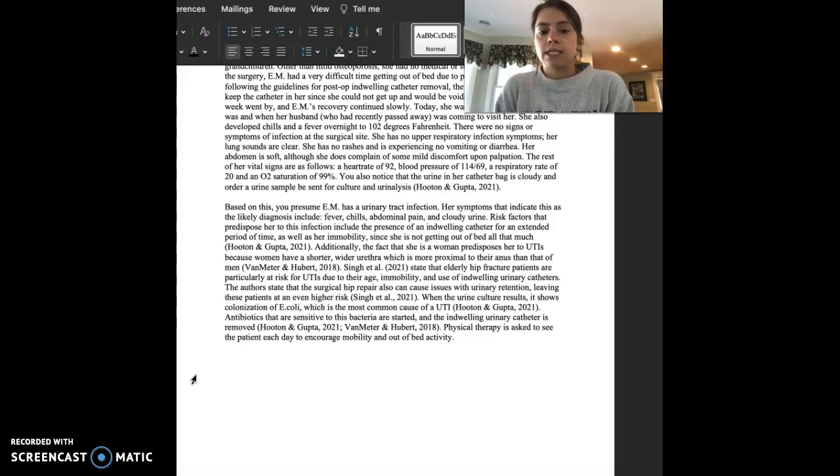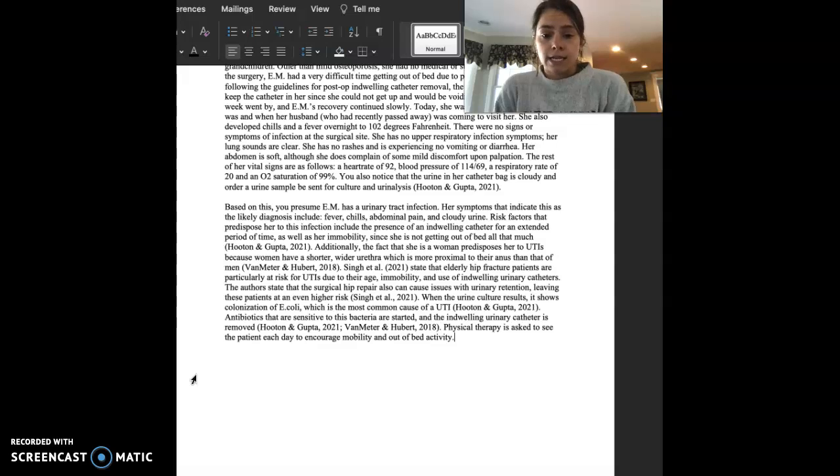Her symptoms that indicate this as the likely diagnosis include fever, chills, abdominal pain, and cloudy urine. Risk factors that predispose her to this infection include the presence of an indwelling catheter for an extended period of time, as well as her immobility, since she's not able to get out of bed all that much. Additionally, the fact that she's a woman predisposes her to UTIs because women have a shorter, wider urethra, which is more proximal to their anus than that of men.